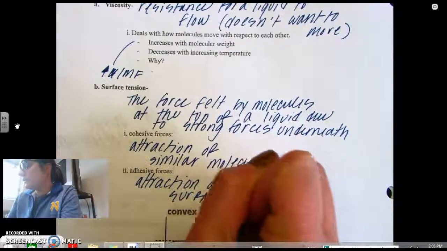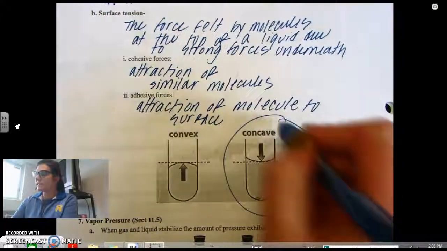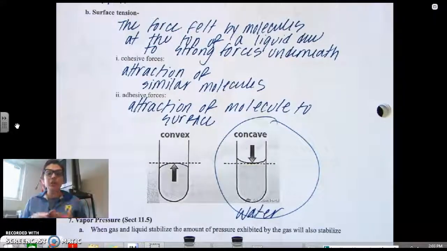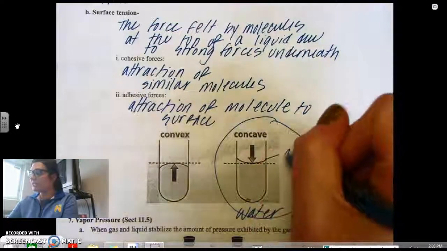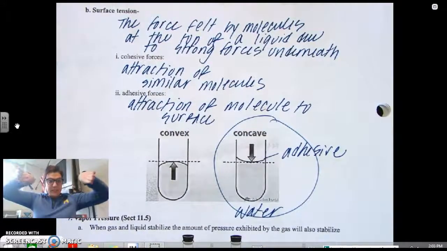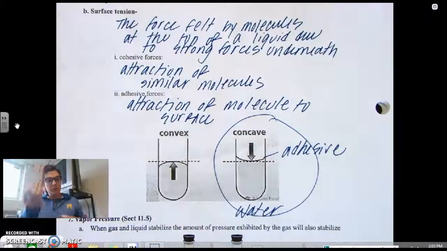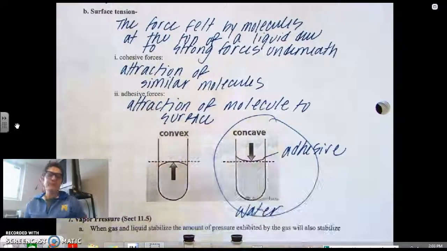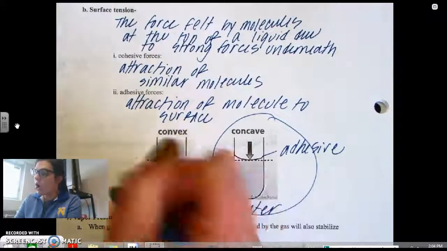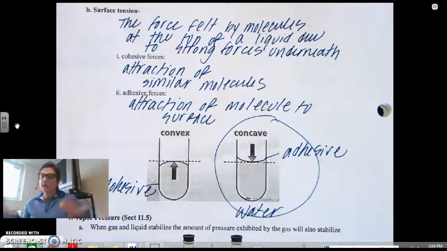If we look at this, convex versus concave, this is the meniscus that you usually see with water. Why? Because water actually has really strong adhesive forces to the side of the container, and that's why you see it sticking up at the top. Down here, these molecules have a really strong force for each other, so they're pulling, and that's why you see your little concave there. If you have a convex, that means you have more cohesive forces. So that is section 11.3.